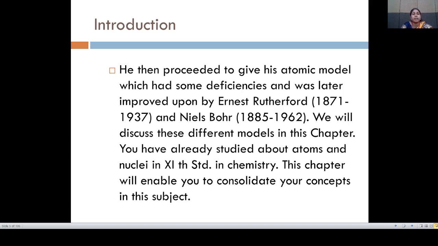You have already studied atoms and nuclei in 11th standard chemistry. This chapter will enable you to consolidate your concept in this subject. Okay.